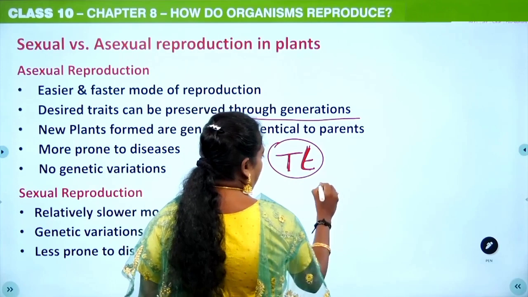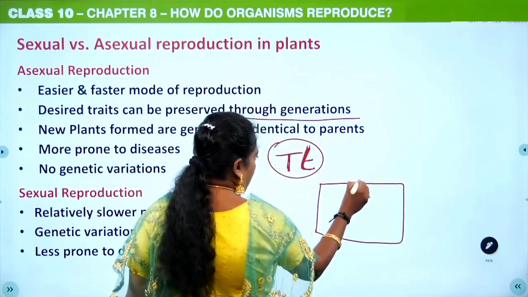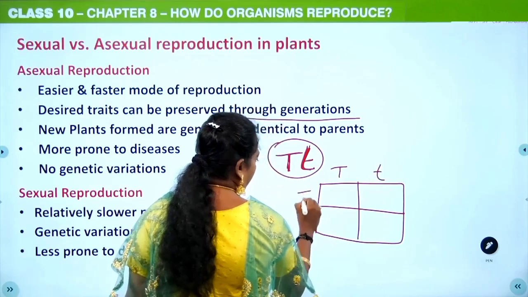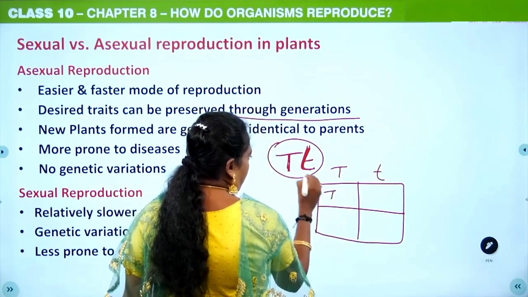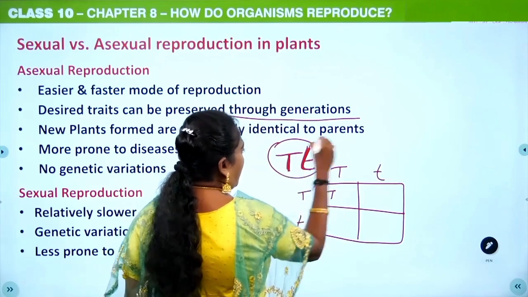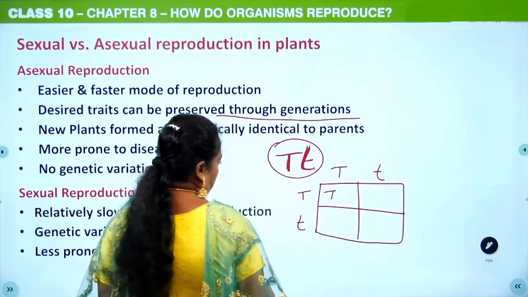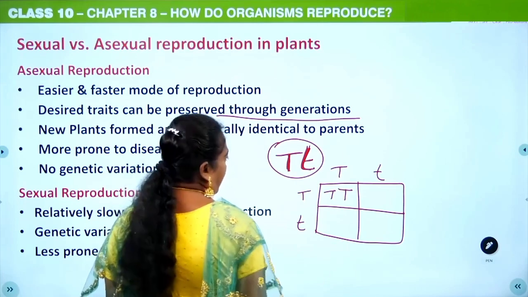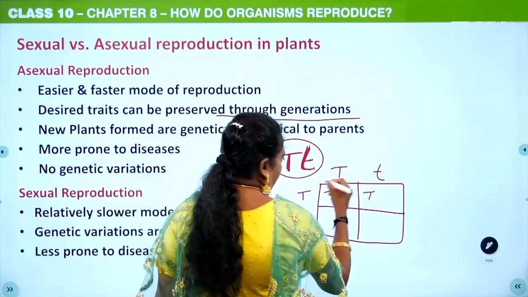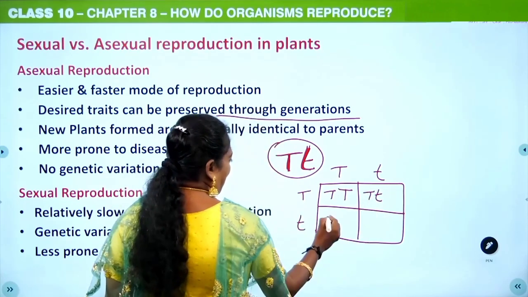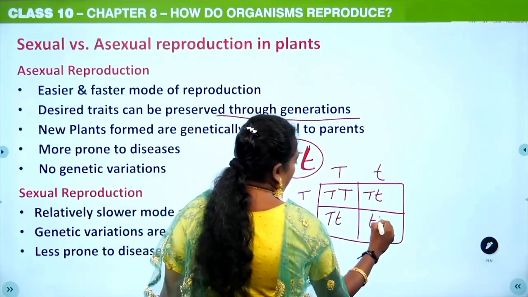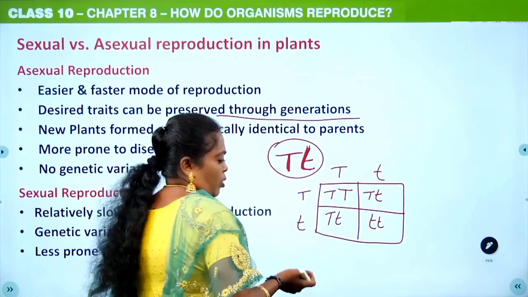But during sexual reproduction, when you are doing selfing, you couldn't expect only this character to come to the progeny. No. Either capital T can come, or capital T small t can also come, or small t can also come.